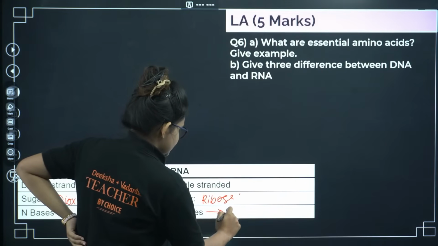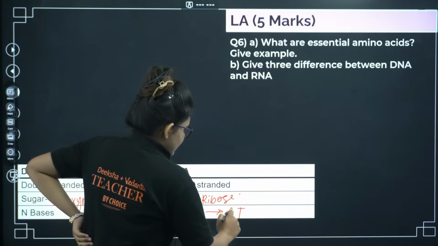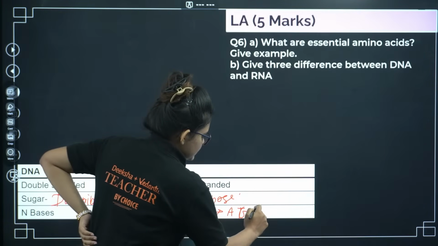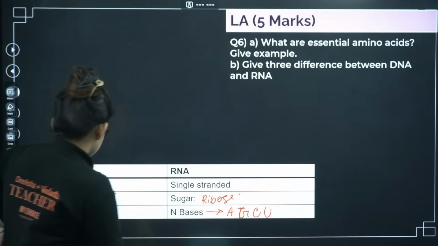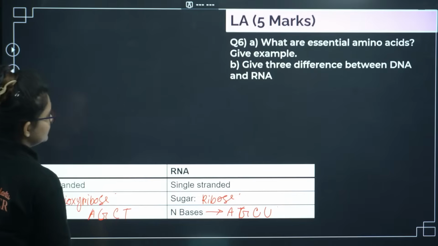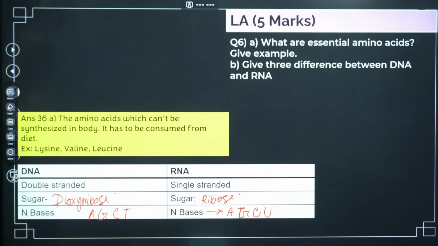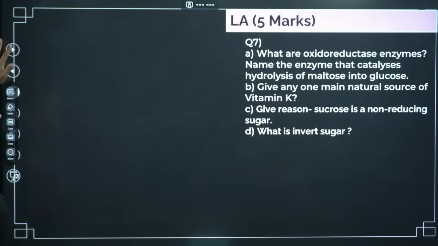Nitrogen bases: for RNA, adenine, guanine, cytosine, uracil. For DNA, adenine, guanine, cytosine, thymine. Essential amino acids are those which can't be synthesized in your body. You can take the example of lysine, valine, leucine, etc.